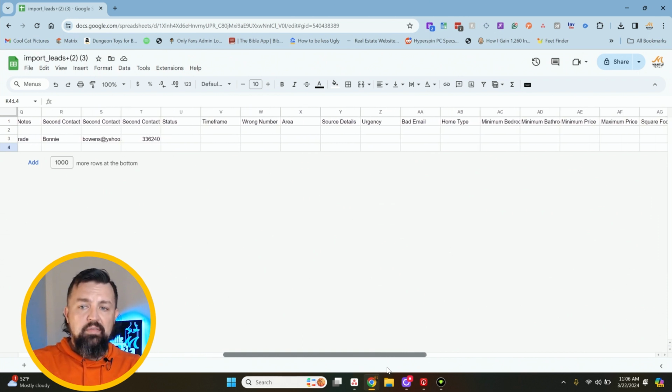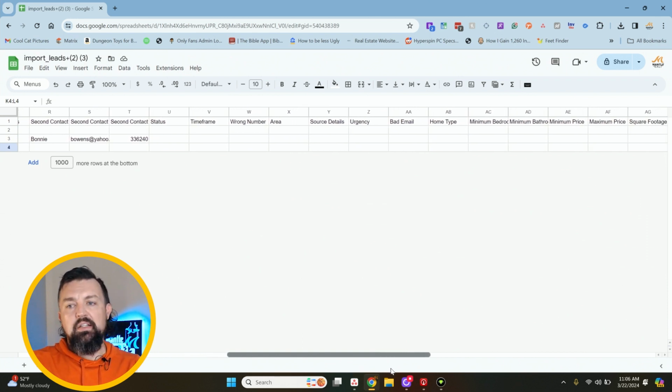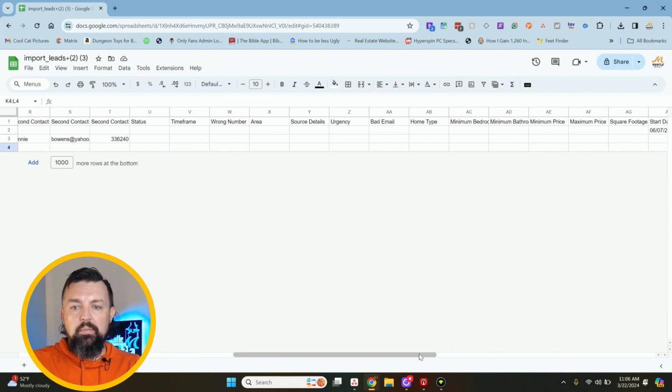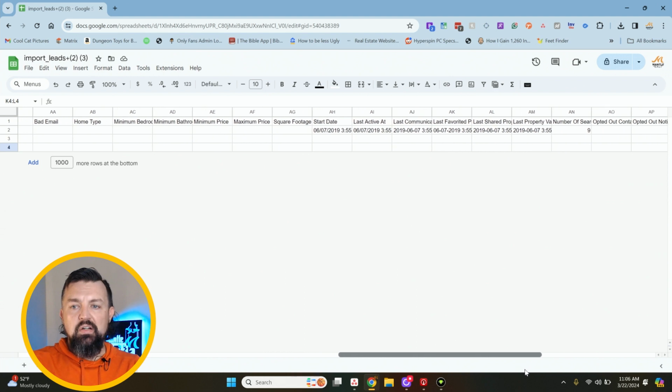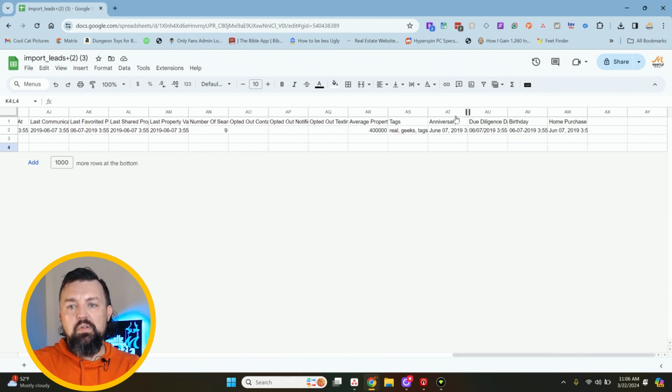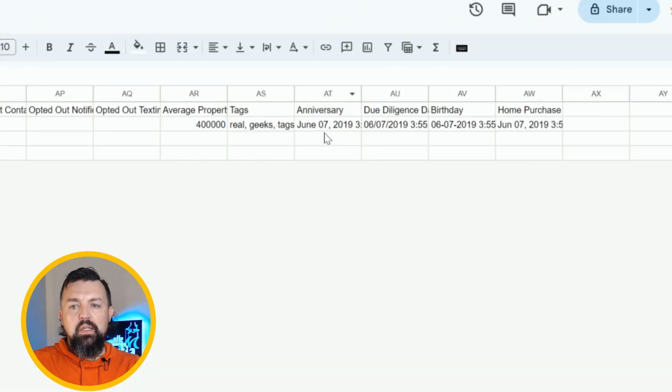Status, time frame, all this stuff doesn't really matter. This is if you were going to import it into another system. Home type, bedrooms, baths, minimum prices, start dates, blah, blah, blah. None of that stuff's really going to matter for you, but you can add the tags in there or things like that. Here's the other thing that you might want to put in here. It would be their anniversary date or their due diligence date, birth date, or home purchase date.